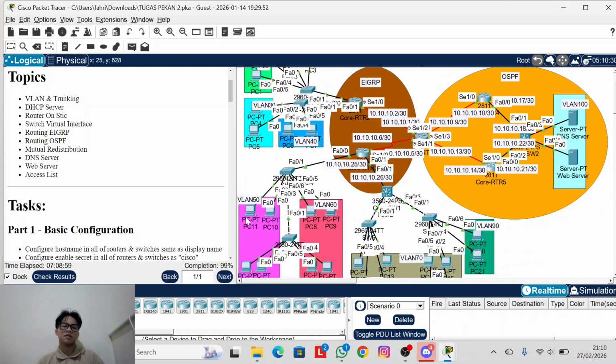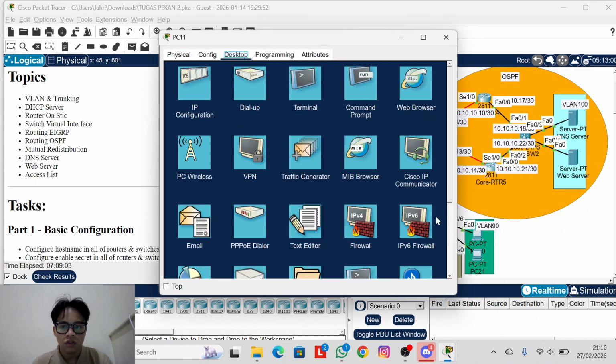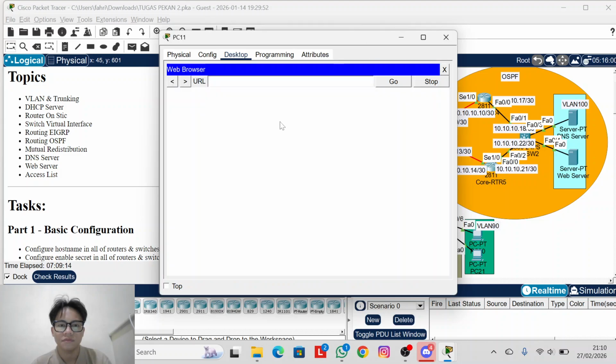For example, you access the web server with a web browser, such as from your laptop, from the internet.